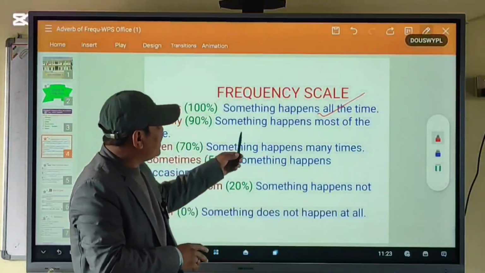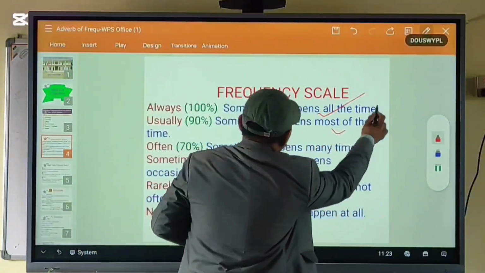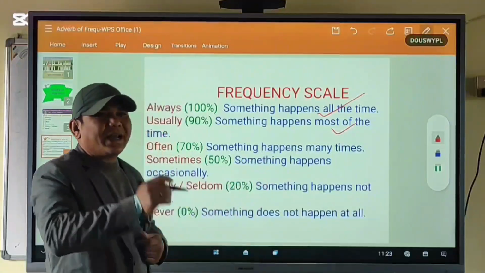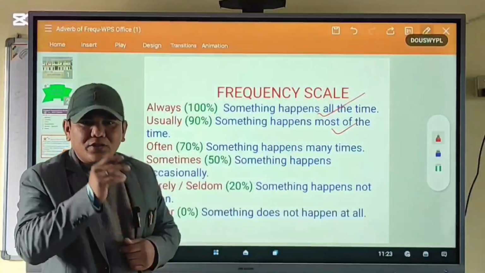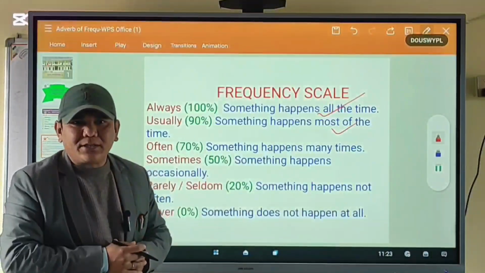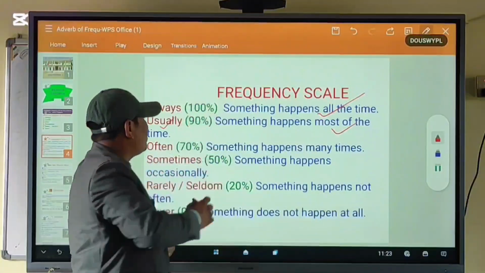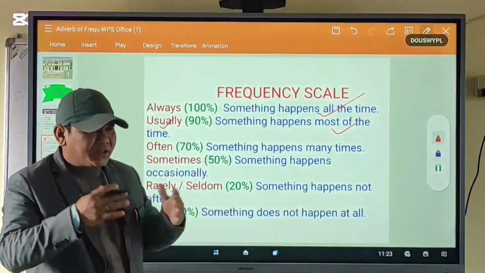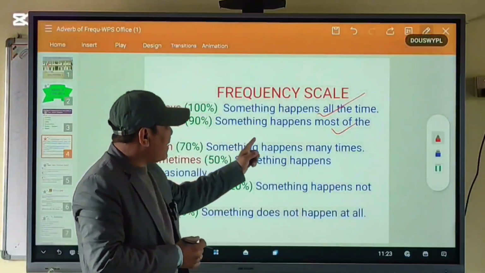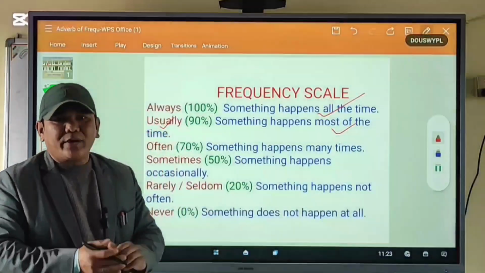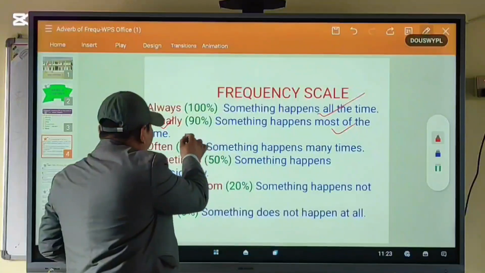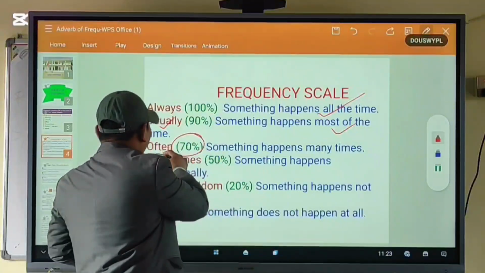Similarly, when something happens most of the time, it means what? 90%. When something happens 90%, we use the adverb of frequency usually. In the same way, when something happens many times, when something happens 70%, we use often.